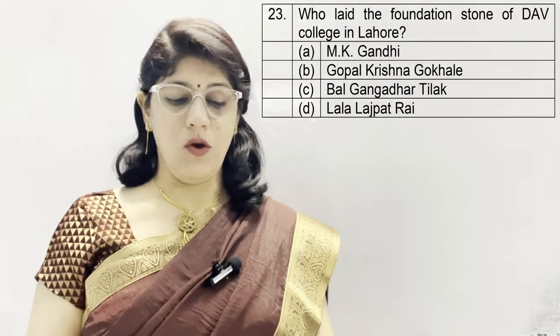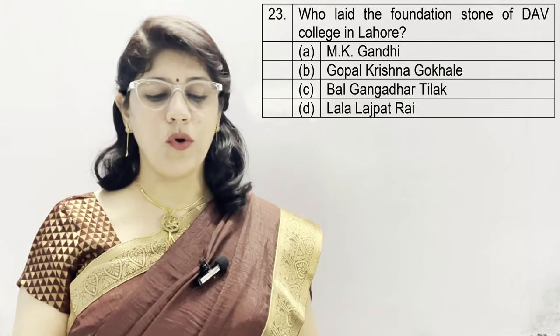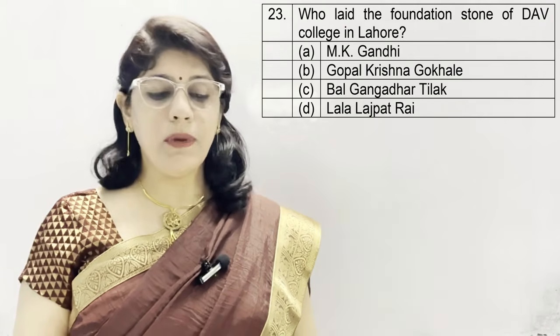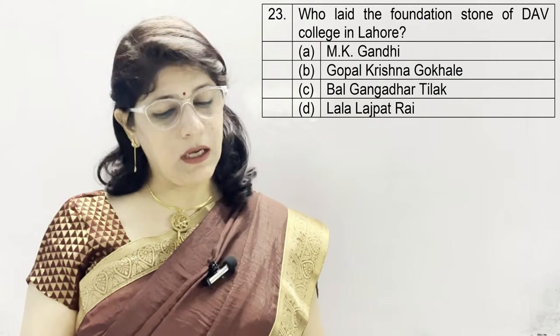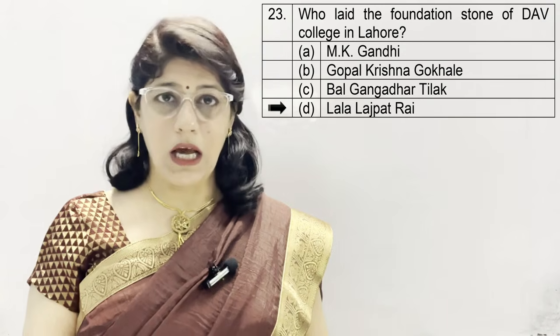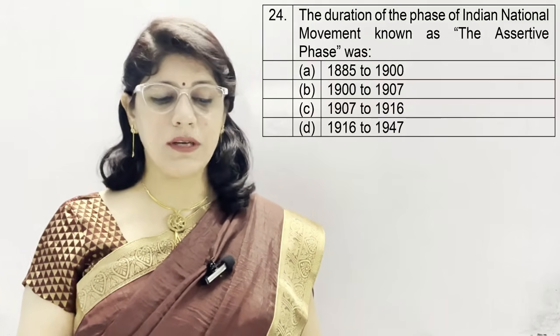Question number 23. Who laid the foundation stone of DAV College in Lahore? A. M.K. Gandhi, B. Gopal Krishna Gokhale, C. Bal Gangadhar Tilak, and D. Lala Lajpat Rai. And the correct option is D, Lala Lajpat Rai.